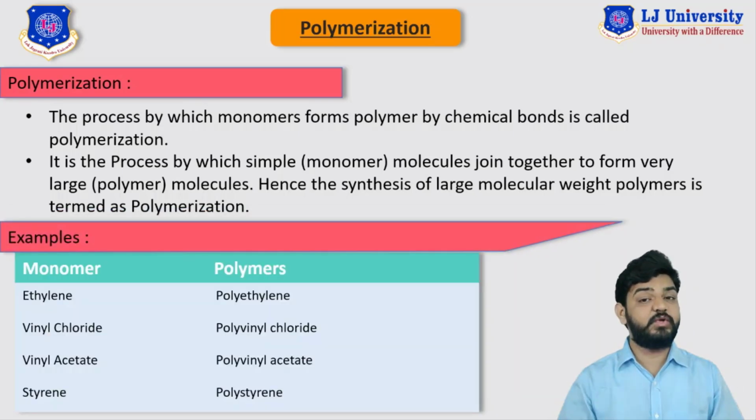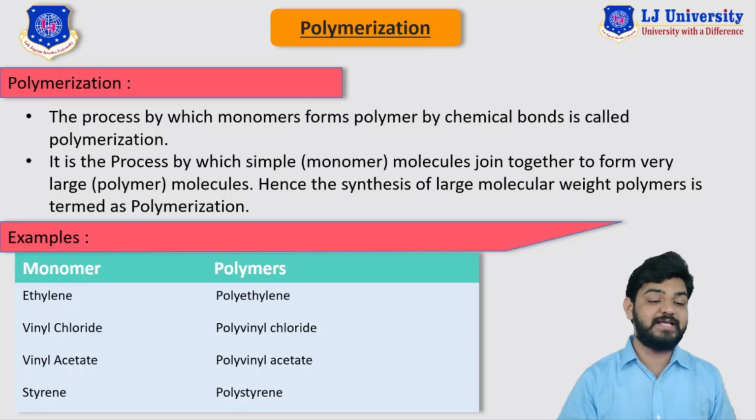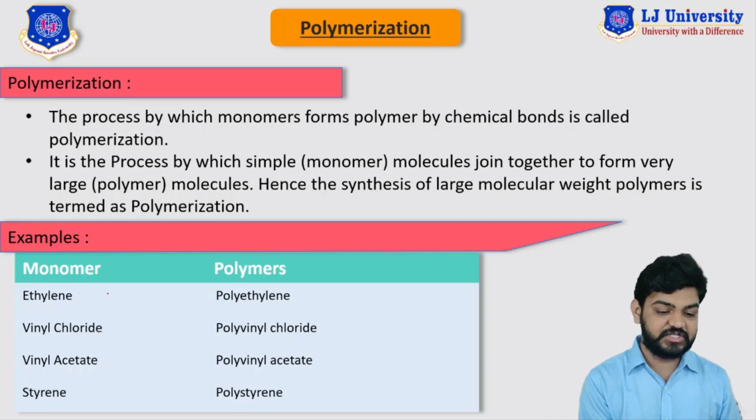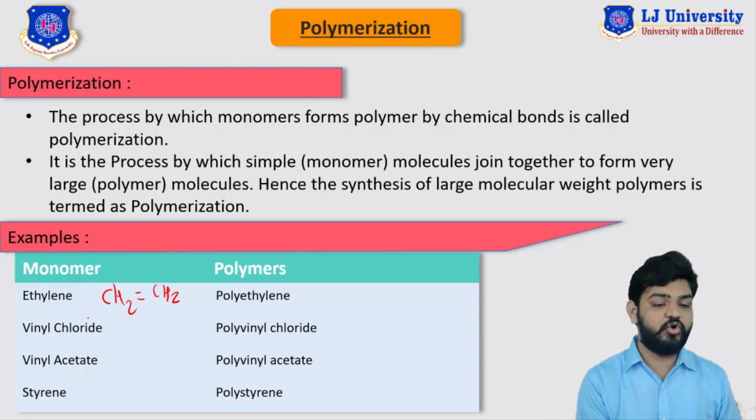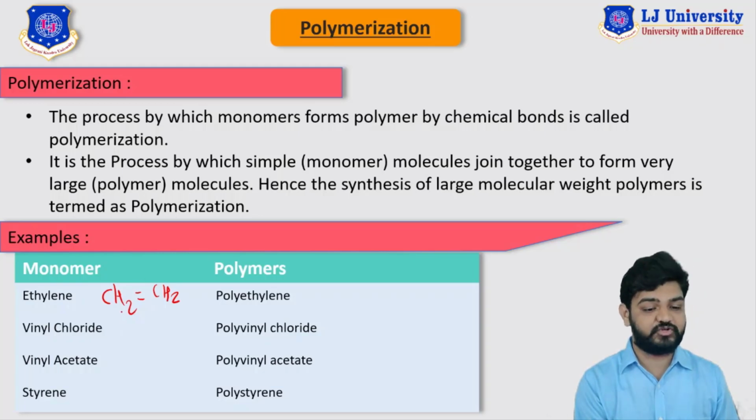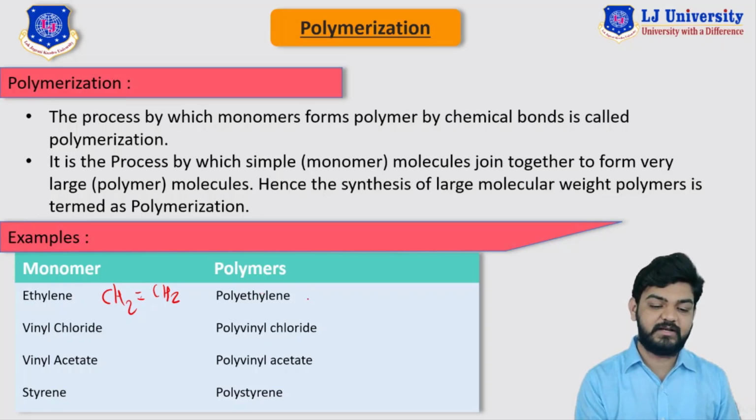Here in this table you can see that we have a monomer called ethylene. So ethylene has a structure like this. It has CH2 double bond CH2. So this was the monomer that we are using for the polymerization process. If this particular monomer undergoes the polymerization reaction, then this bond will break and it will form a polymer named polyethylene, which will have a structure like this: CH2 single bond CH2, for n number of times.